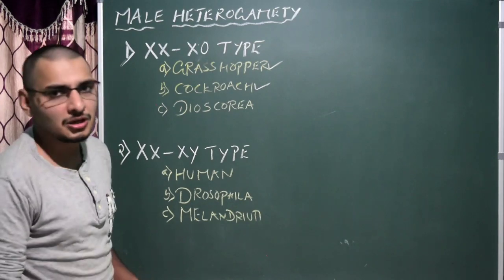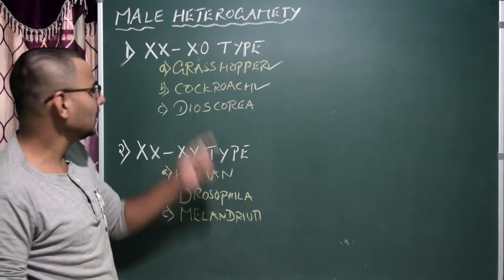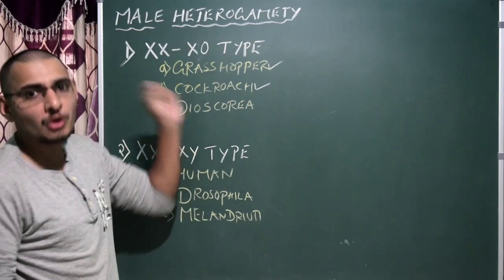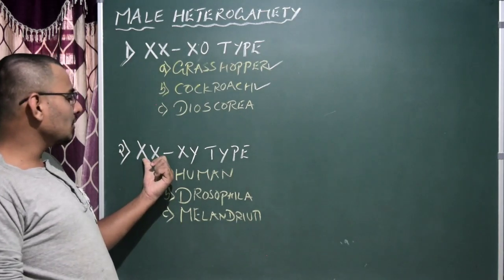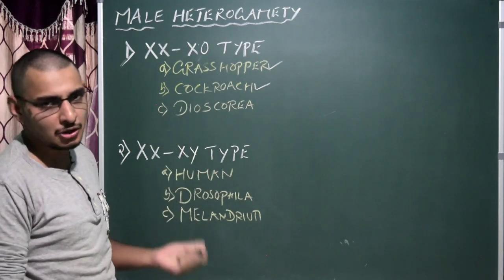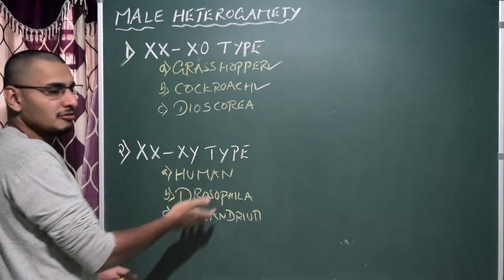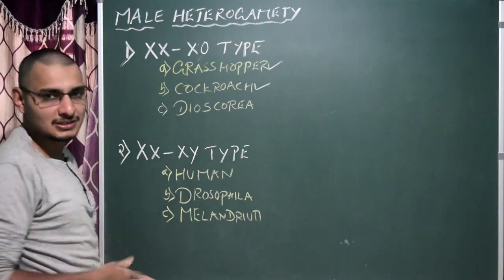Now we'll discuss male heterogamety. There are two examples given in your NCERT. One is the XO type, O in the sense of nothing, whereas the other one is the XY type. You are familiar with the XY type because I have already discussed Drosophila and we know about our sex chromosomes, that is in the case of human beings.